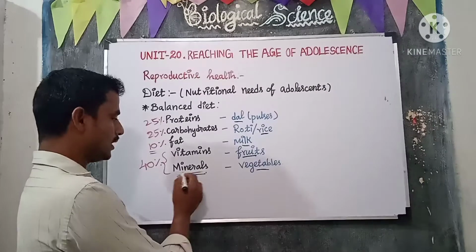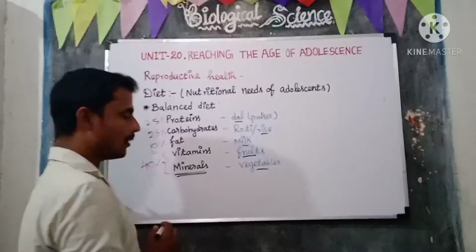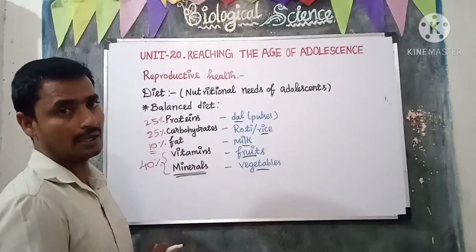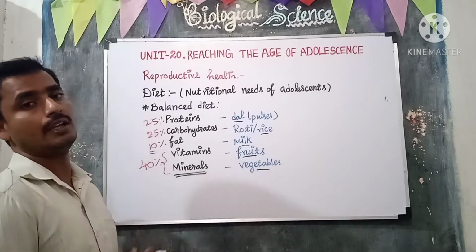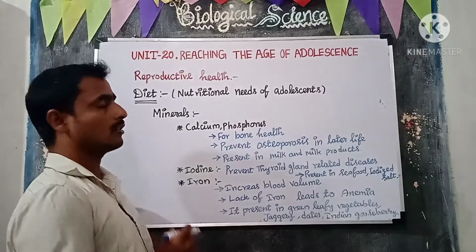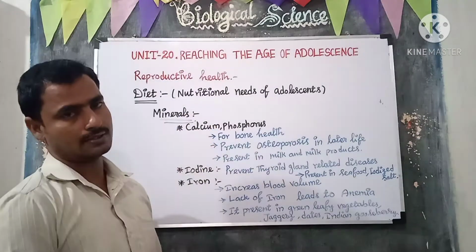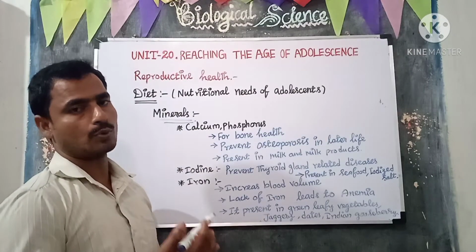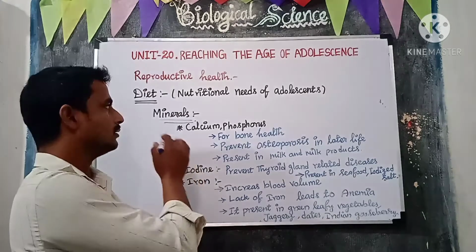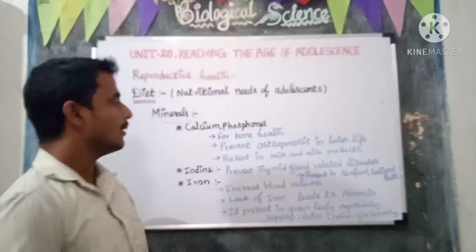Especially we are going to learn some of the minerals needed for adolescence. So now we are going to learn about the importance of minerals. Along with carbohydrates, proteins and fat, we should add minerals.